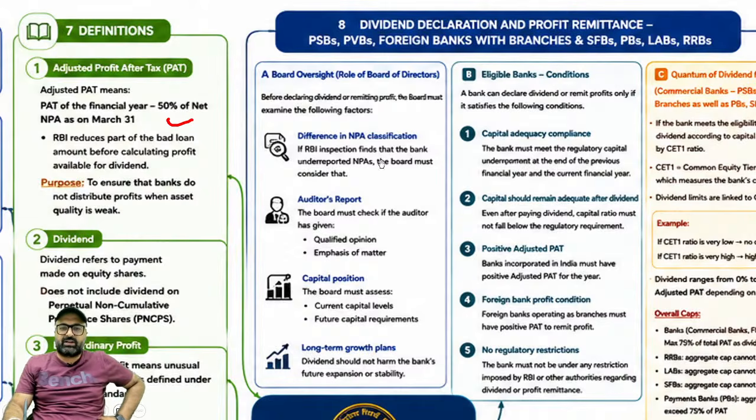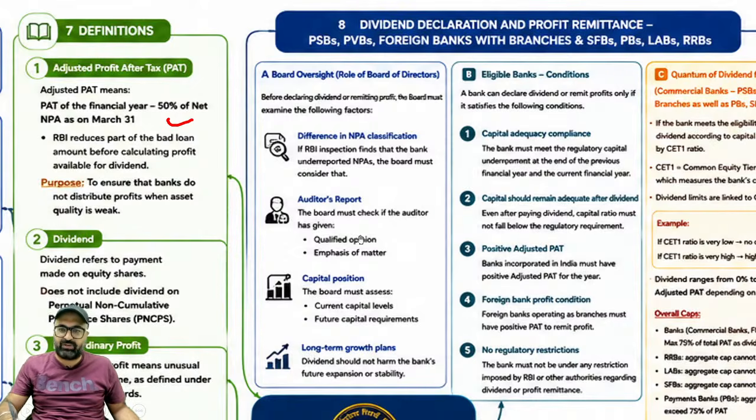Difference in NPA classification: if the RBI inspection finds that the bank has unreported or underreported its NPA, then the board must consider that. Auditor report: the board must check if the auditor has given a qualified opinion or not. Capital position: the board must assess the current capital levels and future capital requirement, and the dividend should not harm the bank's future expansion.